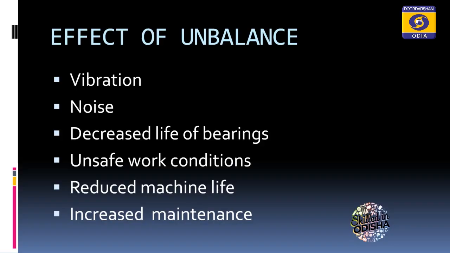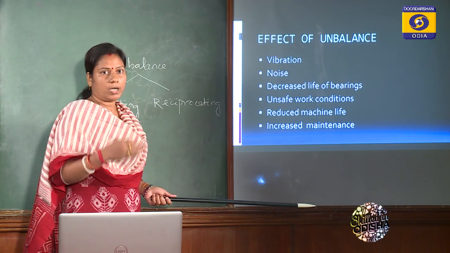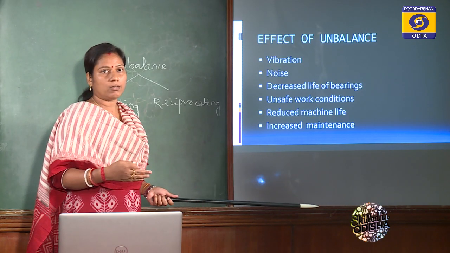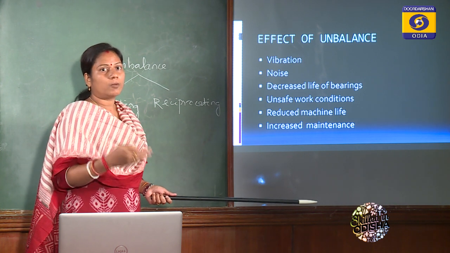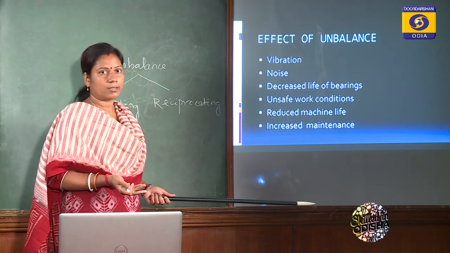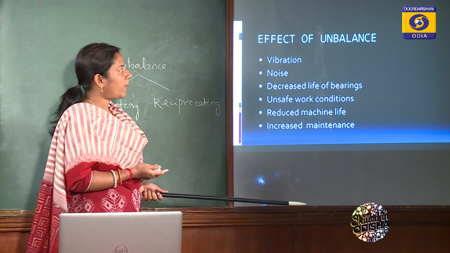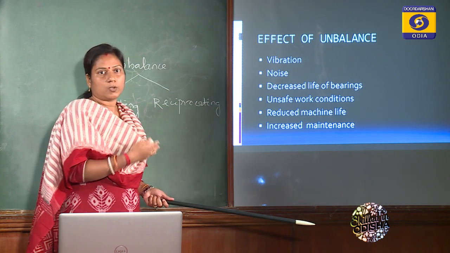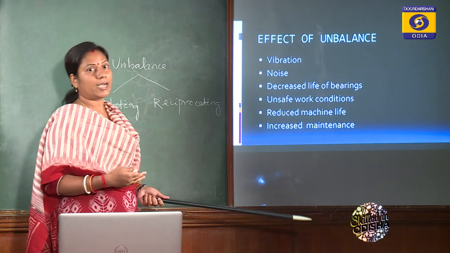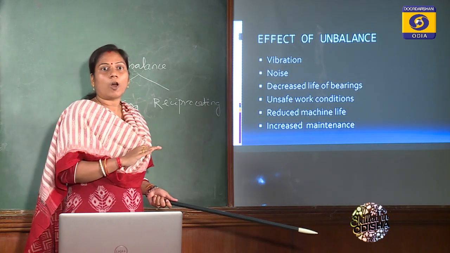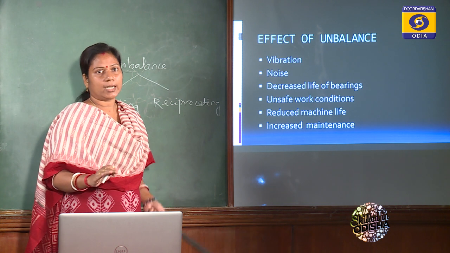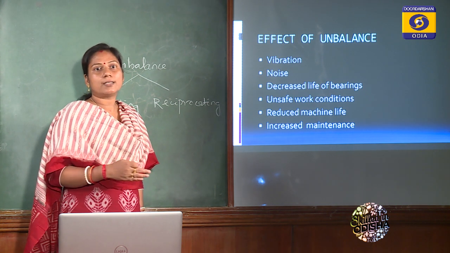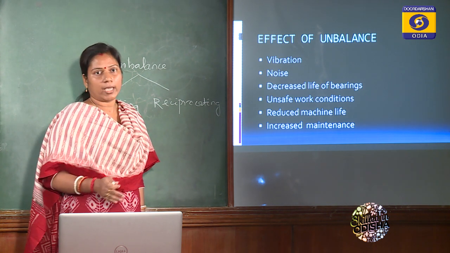And due to this maintenance again and again, the machine will be under shutdown, and when the machine is under shutdown, production will be hampered. So these are the different effects of unbalance. That means from those points we concluded that we definitely do not require unbalancing condition, and unbalancing is required in no way.